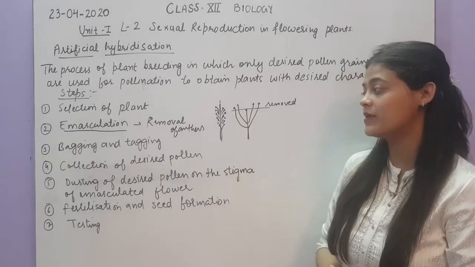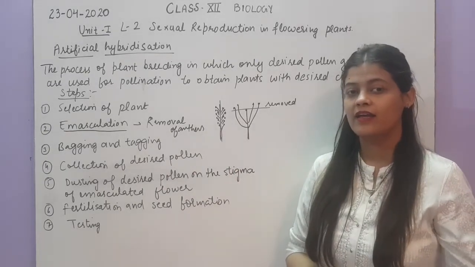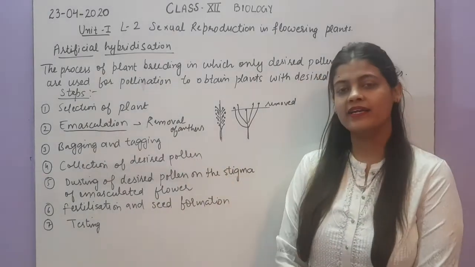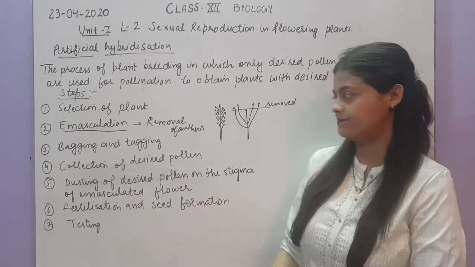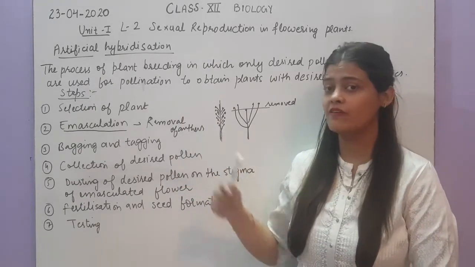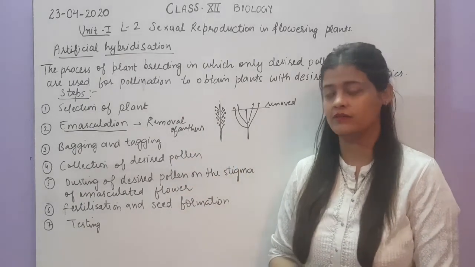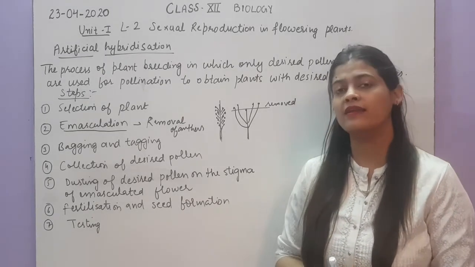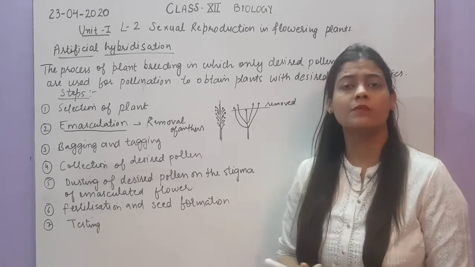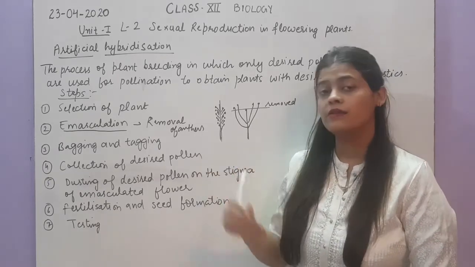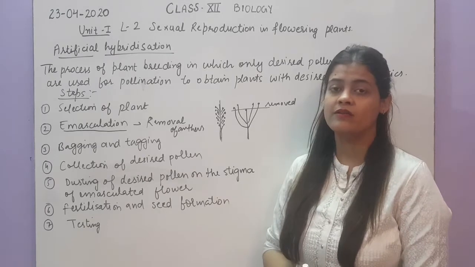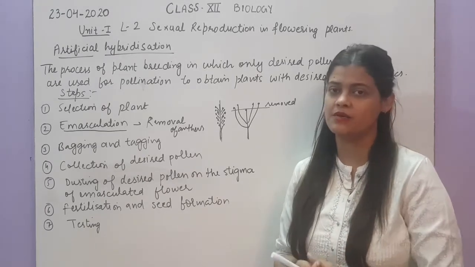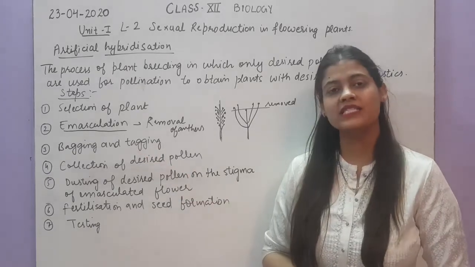Next step is bagging and tagging. As I have told you, we have removed the anthers from the flower. Now to protect the stigma from pollination from any foreign pollen or from unknown pollen, we have to protect the stigma, and it can be done by covering it with the help of a polythene or any plastic bag. This technique is called bagging.